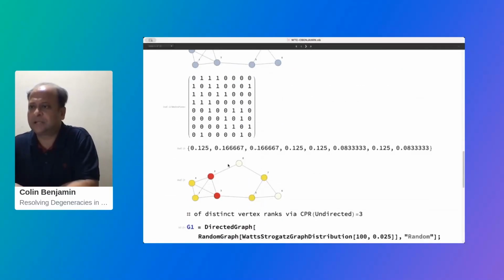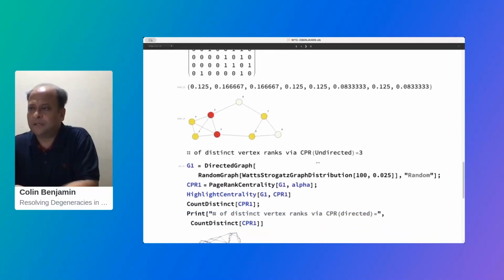For an undirected graph, we find vertices 1, 4, 5, as well as 7 bear the same rank, while vertices 2, 3 have the same rank, along with vertices 6 and 8. So basically, there are just 3 distinct ranked vertices. The rest are all degenerate. And because they are degenerate, they are very difficult to distinguish, and therefore classical PageRank performs very poorly on undirected